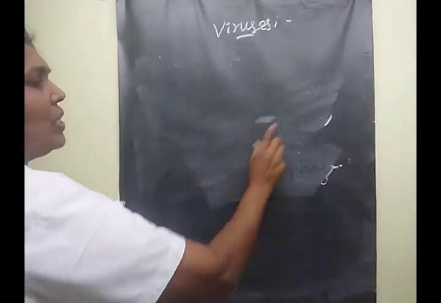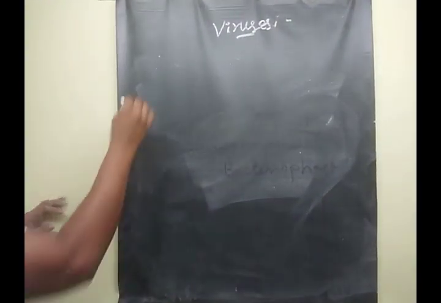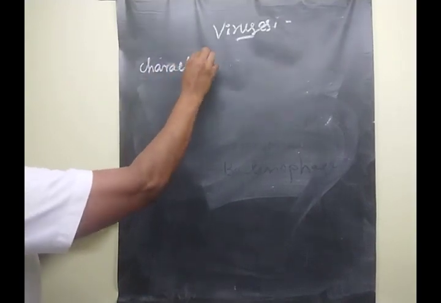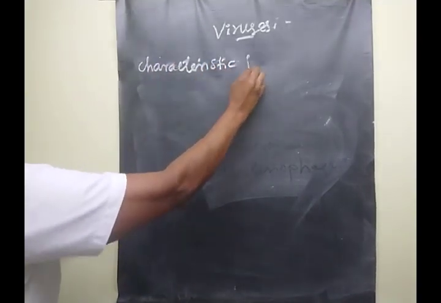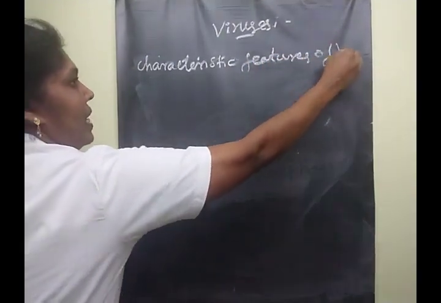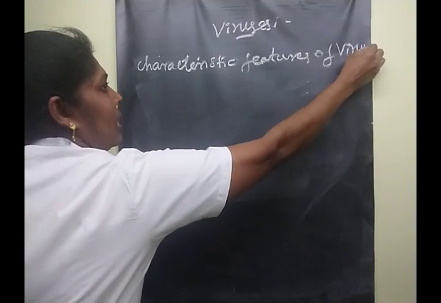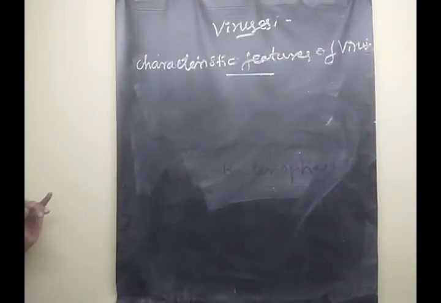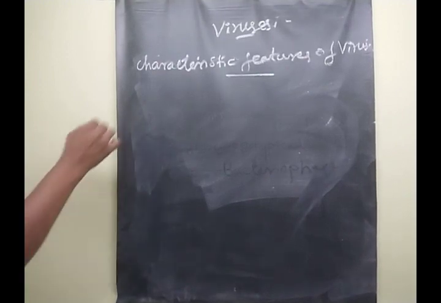Characteristic features of viruses. The characteristic features of viruses are classified into 2, children.